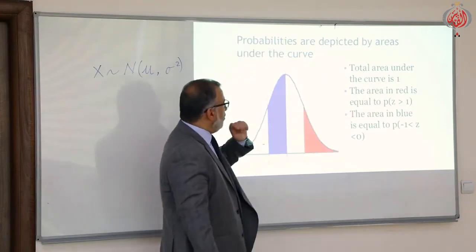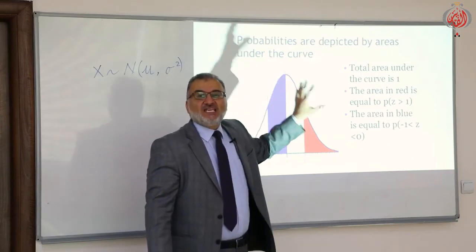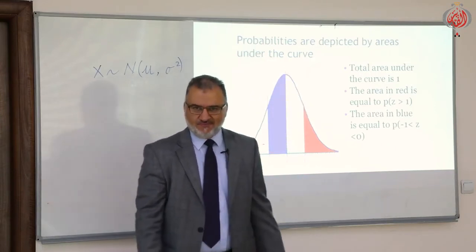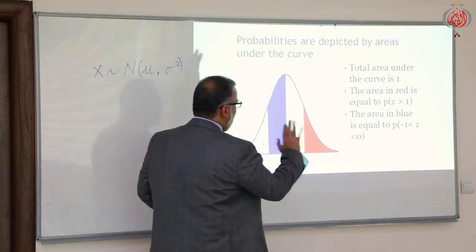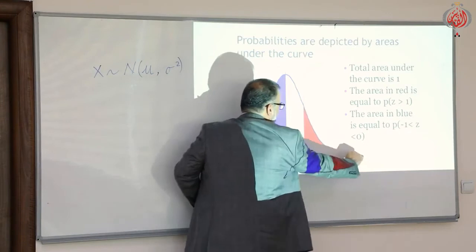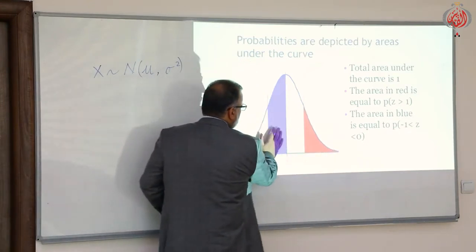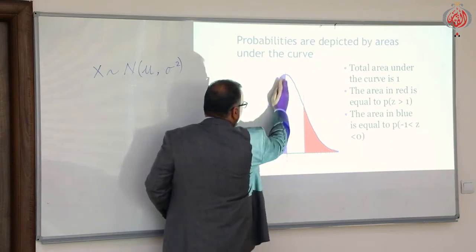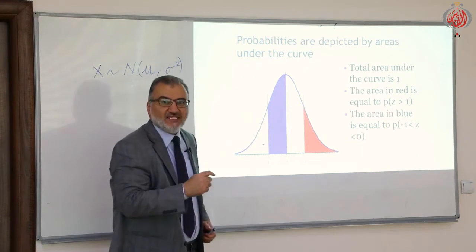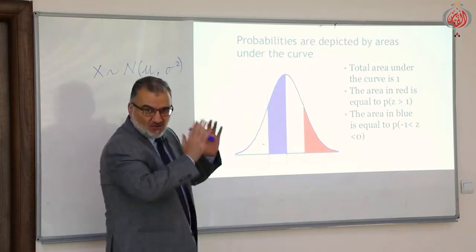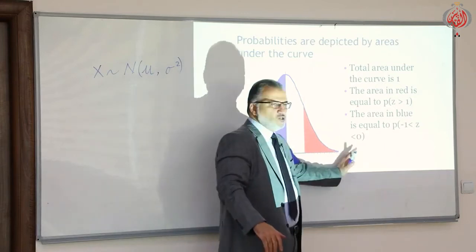Always, the probabilities in the normal distribution are calculated through the area. If I ask you now what the value of this half area is, it is 0.5, because the total area is 1. So this is 0.5, and that one is also 0.5.